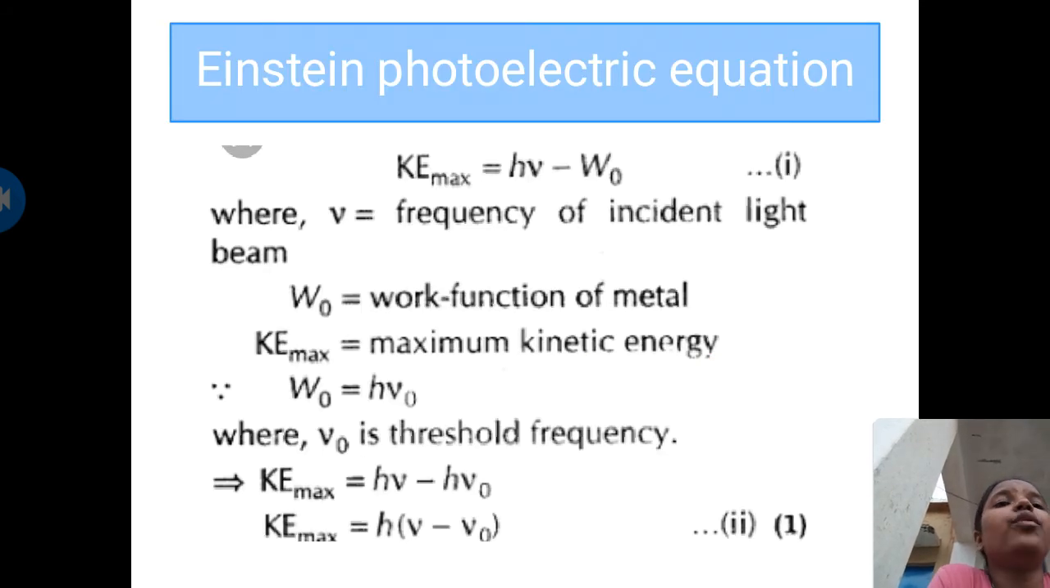Now see the Einstein photoelectric equation, which is KE max equals h nu minus w naught. Here, nu is the frequency of incident light and w naught is the work function. KE max is the maximum kinetic energy, and w naught is also equal to h nu naught, where h is Planck's constant and nu naught is the threshold frequency, that frequency by which an electron can eject from the metal surface. So KE max equals h nu minus h nu naught, that is, KE max equals h times (nu minus nu naught).